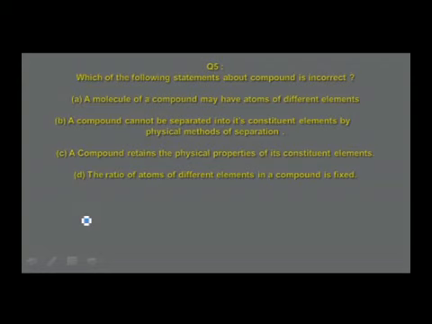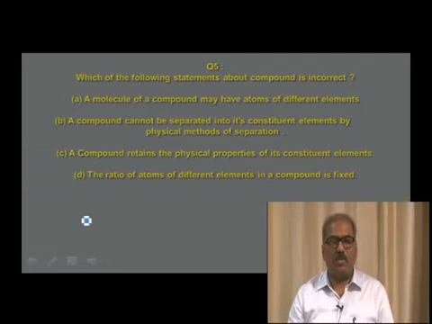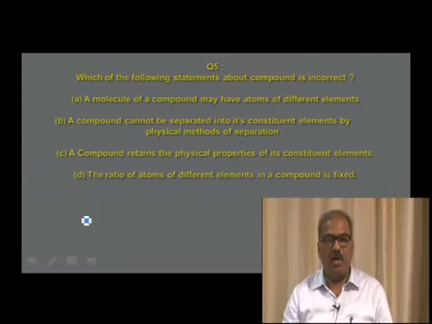Atoms of elements will lose their properties when a compound is formed. For example, hydrogen is inflammable, oxygen is a good supporter of combustion, whereas water, which is formed by the combination of hydrogen and oxygen, is used to extinguish fire. Therefore, hydrogen and oxygen have lost their properties during the formation of the compound water.